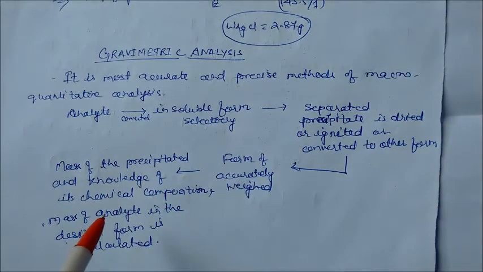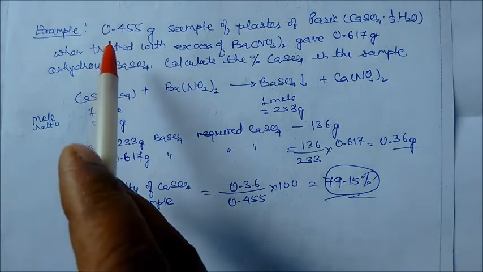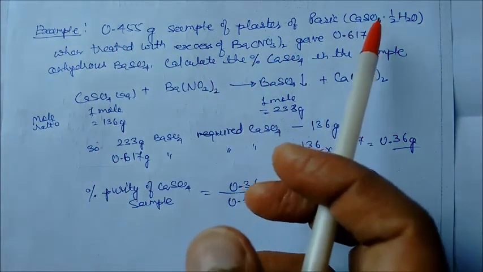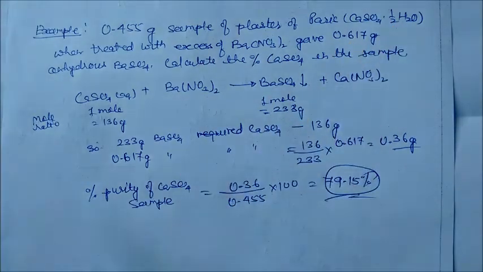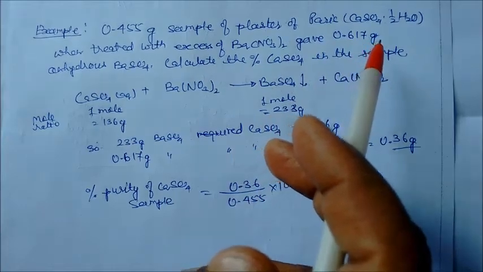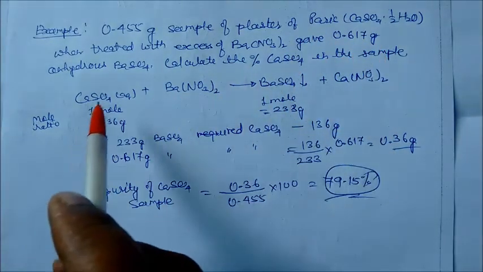After doing this calculation, let us take one example to understand things, because this is too much theory and we cannot understand it. Here I brought one simple example. A 0.455 gram sample of plaster of Paris, calcium sulfate hemihydrate, when treated with an excess of barium nitrate, gave 0.617 gram of anhydrous barium sulfate.